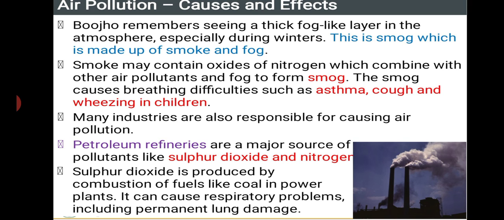So they are telling us that the sulfur dioxide released during the combustion of coal in power plants mainly causes lung diseases. Permanent lung damage leads to difficulties in breathing. Apart from that, the lung damage can even lead to the death of an organism.